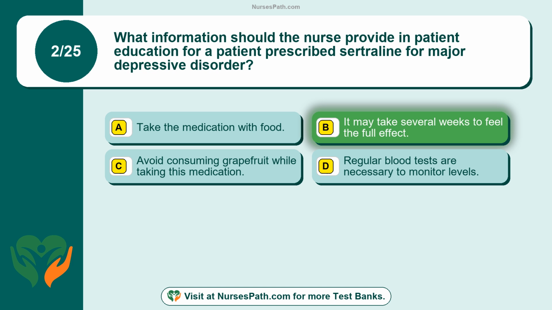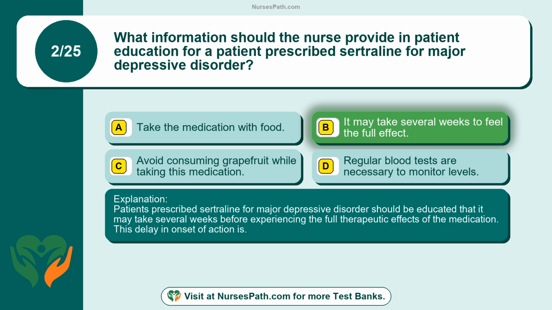It may take several weeks to feel the full effect. Patients prescribed sertraline for major depressive disorder should be educated that it may take several weeks before experiencing the full therapeutic effects of the medication. This delay in onset of action is.